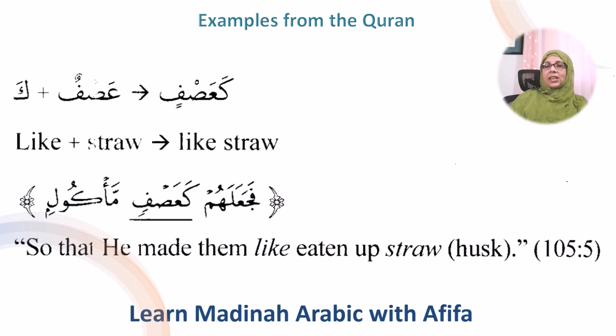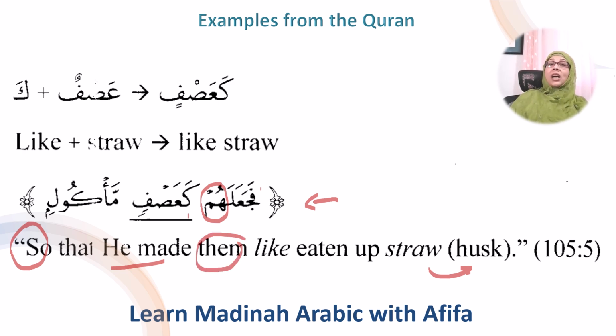So here we see the use of ka with a very commonly recited verse, right? So here the verse says فَجَعَلَهُمْ كَعَصْفٍ مَأْكُولٍ. It means so that he made them like eaten up straw or husk. So let's break it down. Fa means so. Ja'ala is a verb to mean he made. And then, so ja'ala, he made them, hum. Hum means them. So here comes our kaf.